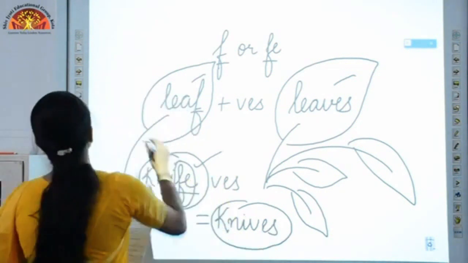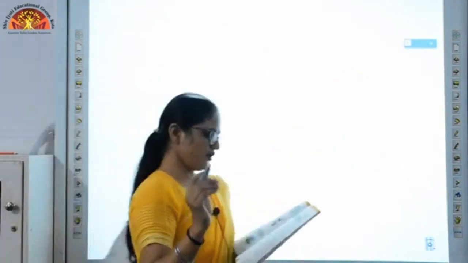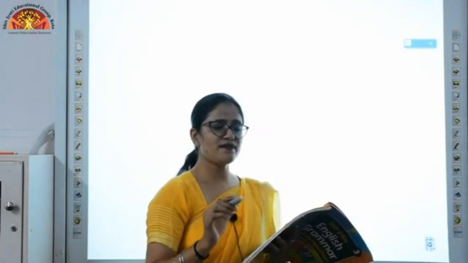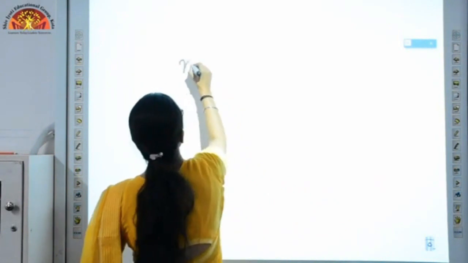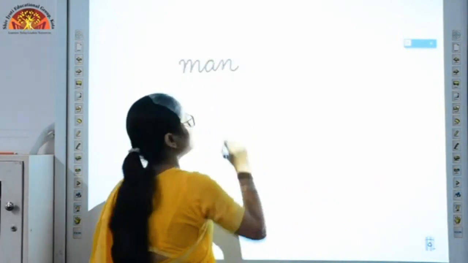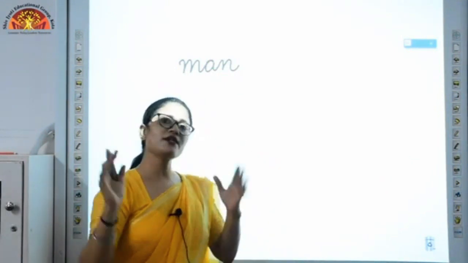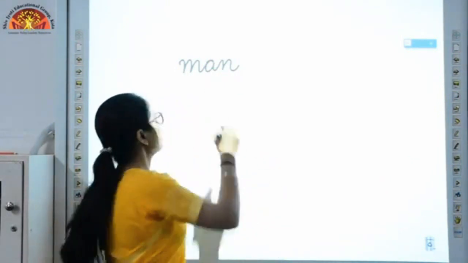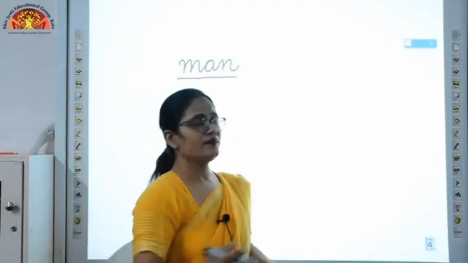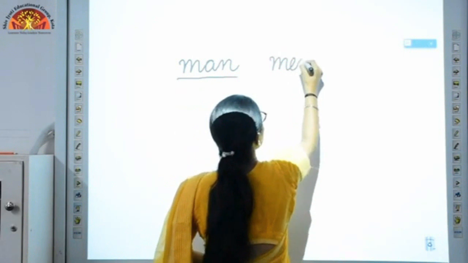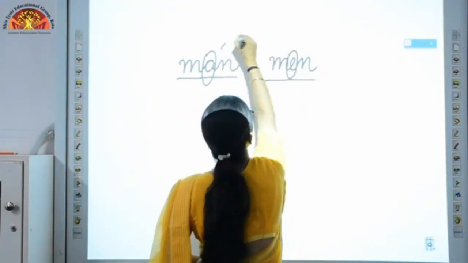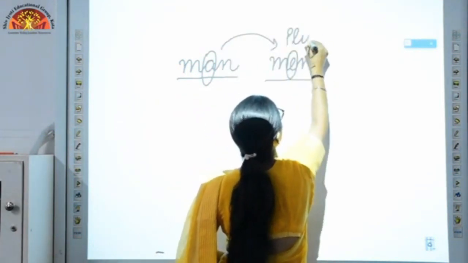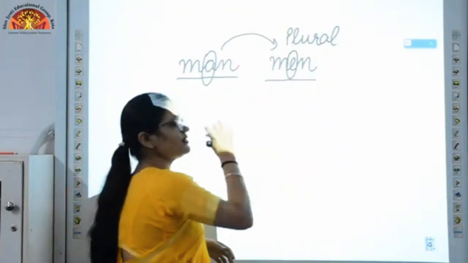Now there is one more thing. I'll tell you what. You can see on page number 7 it is given that we form plurals of some nouns by changing one or more vowels in them. I'll show you how. Suppose my word is man, M-A-N, man. Okay, now in this word you can see whenever we are talking about a single person, we use the word man. Okay, but whenever we are talking about more than one, we use the word men. Okay, why is it so? We just have to replace this vowel with this one and it will be easily converted into plural. Okay, so like this you have to just change some of the vowels.